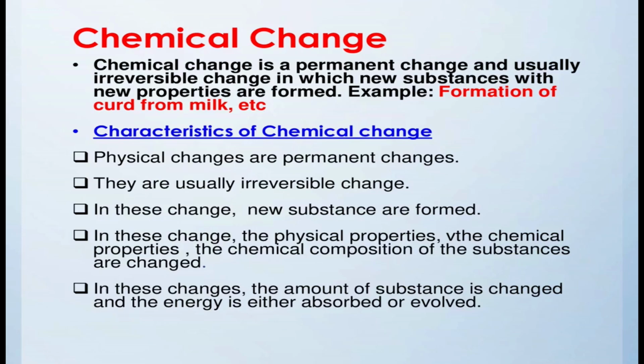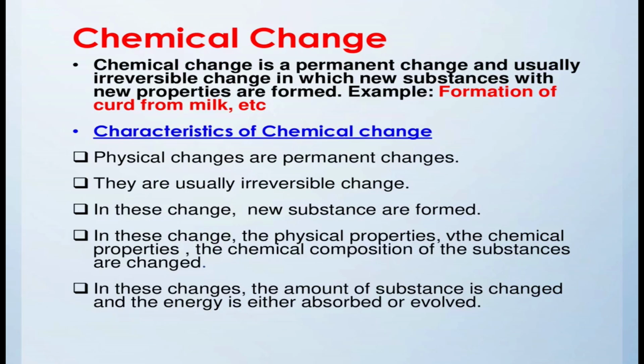A chemical change is a permanent change and usually irreversible change in which new substances with new properties are formed.